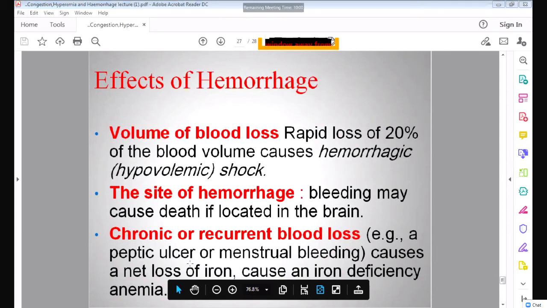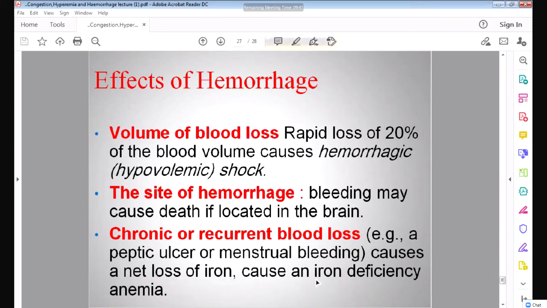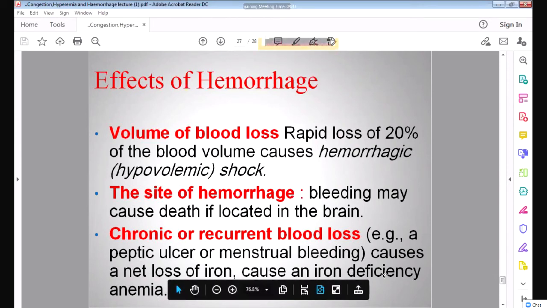Then if there is recurrent blood loss, continuous bleeding from the body, like peptic ulcer or menstrual bleeding, there will be a loss of iron, because RBC has iron, and it will cause iron deficiency anemia. You will learn this anemia in your second year in the hematological system.